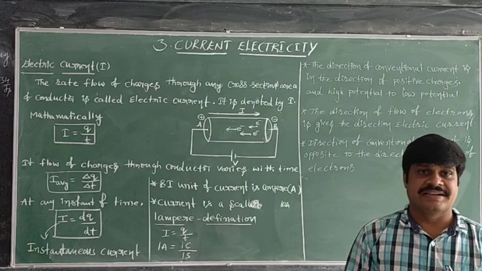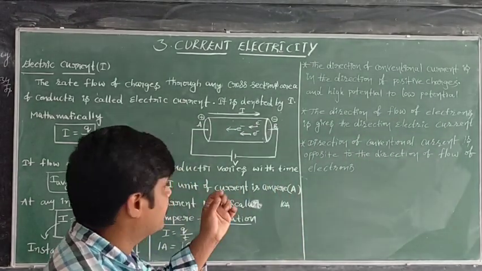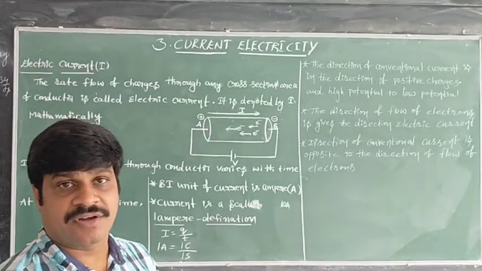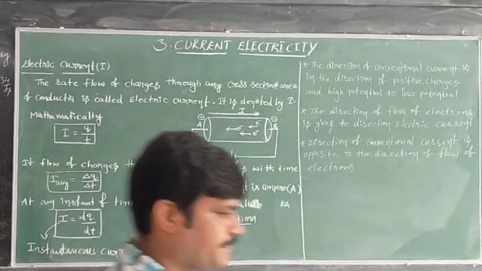Now this is the direction of current. The direction of current we always take is in the direction of motion of positive charge, or opposite to the direction of electrons. Make a note.